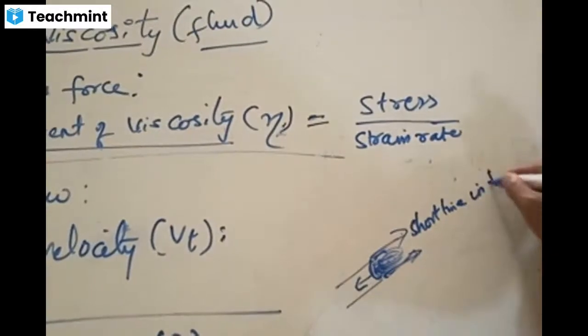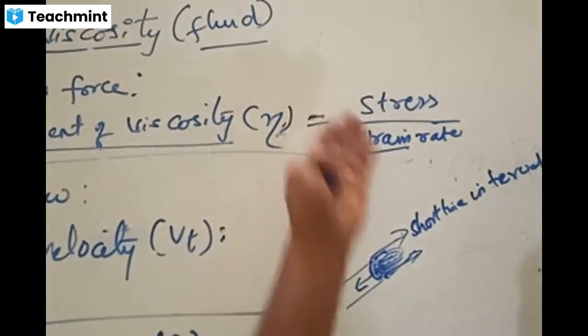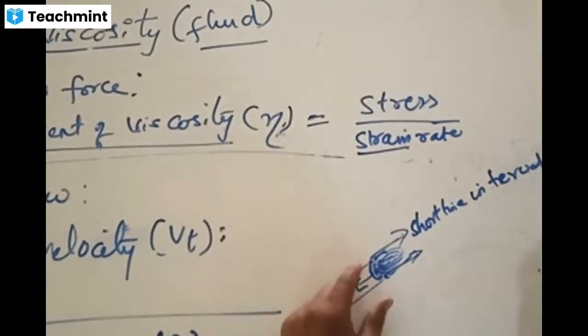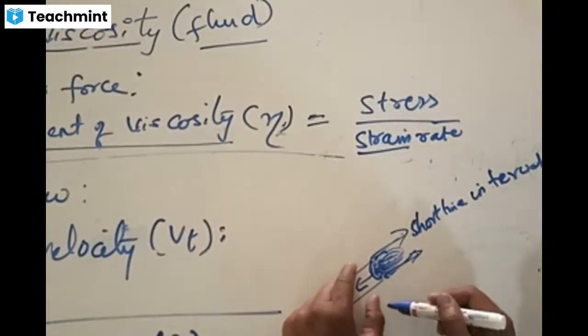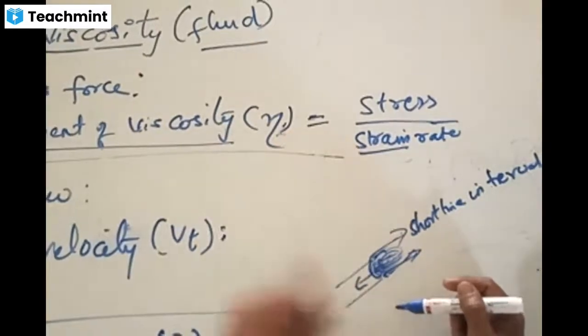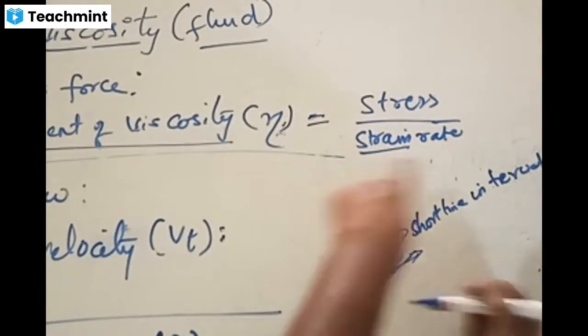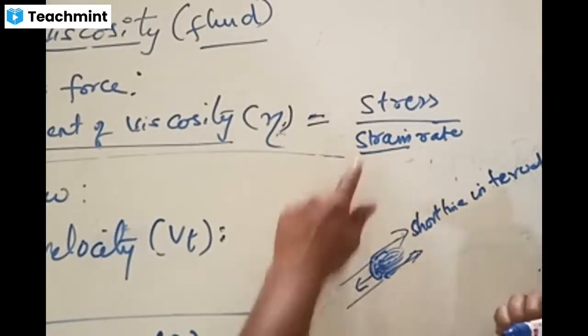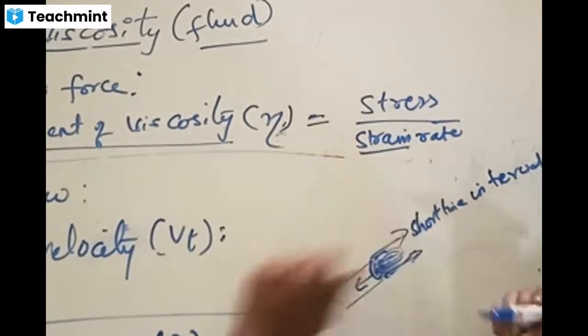On the fluid, the opposing force is going to act for a short time. Now opposing forces will always definitely create some strain. Upon a body, force is applied, pressure is created, that is causing stress, and that is also creating strain. Now we say a fluid flowing in the flow tube will have some kind of stress acting on it because of the opposing frictional force, the opposing viscous force, and that strain will have some time associated with it. The rate at which strain takes place on that fluid is called the strain rate.